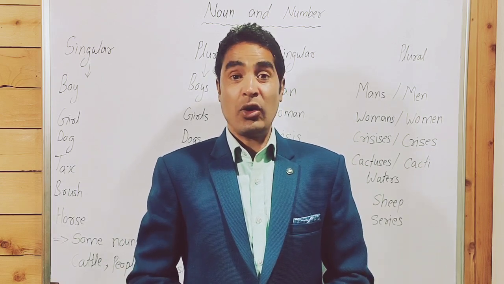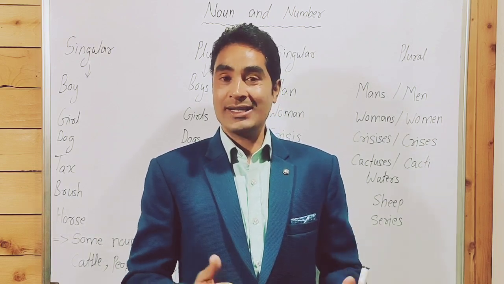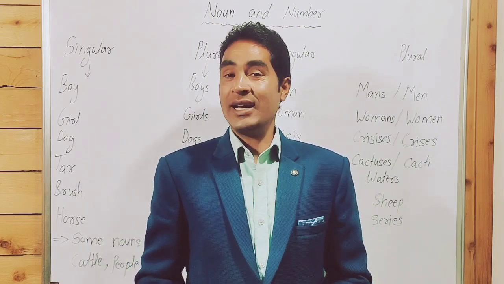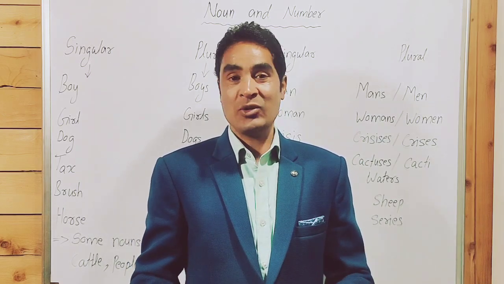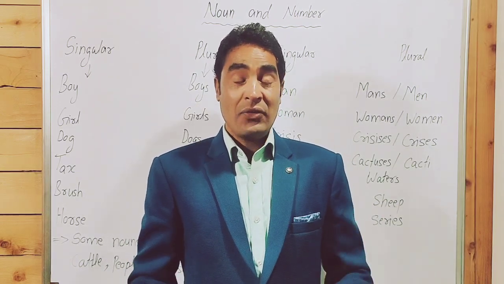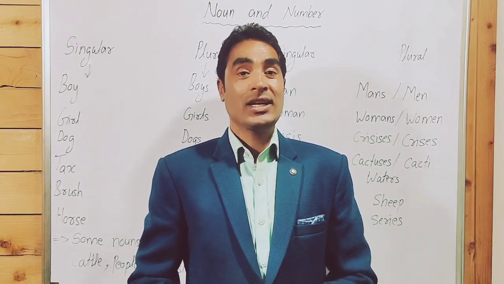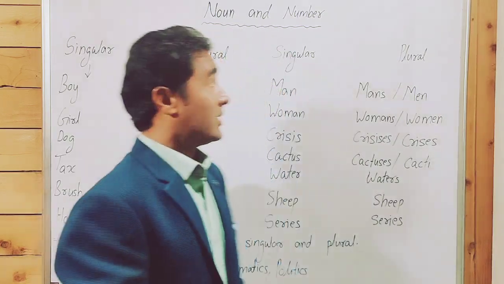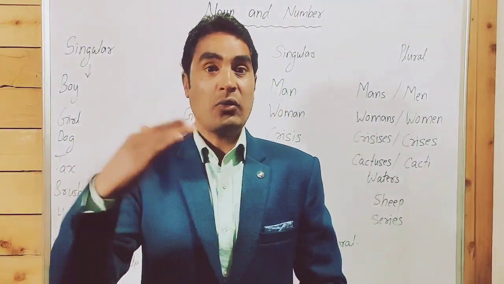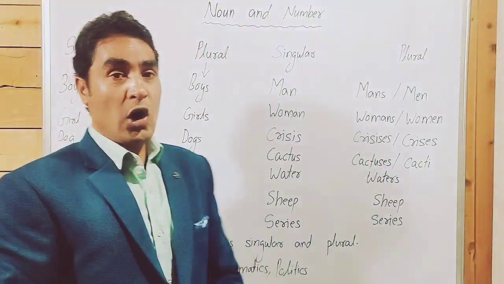This is the third video on noun. In the very first video, we learned about types of noun. In the second video, we learned about noun and gender. I taught there are 4 types of gender: masculine gender, feminine gender, common gender, and neuter gender. Today, we will learn about noun and number. If you haven't watched the last 2 videos, please go to the home page of the channel and watch those videos. In this video we will learn some basics of noun and number. In further videos we will learn advanced concepts of noun and number.